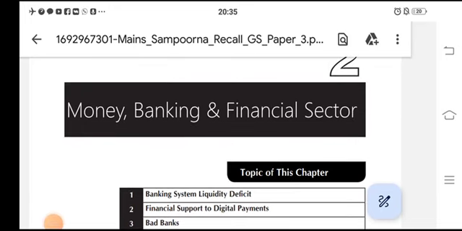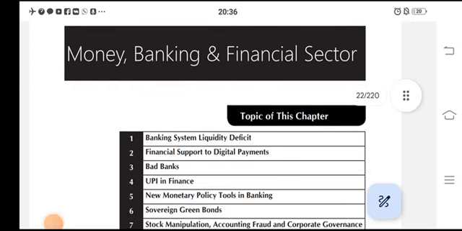Hello everyone, we have to discuss the GS Paper 3. Money, banking and finance sector.